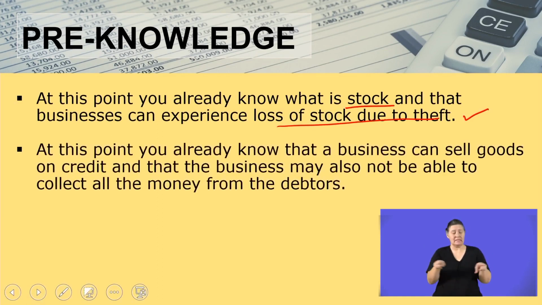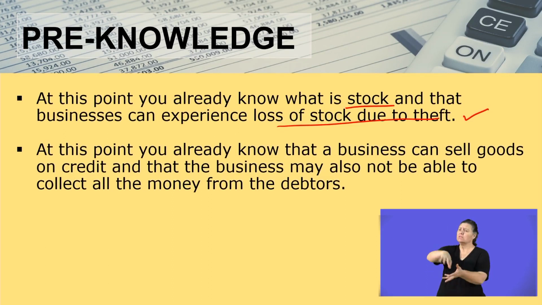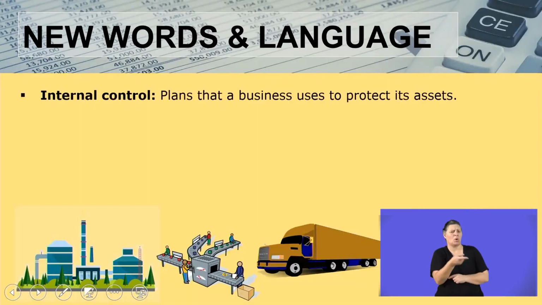At this point, you already know that a business can sell goods on credit, and that the business may also not be able to collect all the money from the debtors. This is a possibility. You can sell and not be able to collect all the money. All right. Now, what are the new words that you're going to expect from this internal control aspect? The first one is internal control itself.